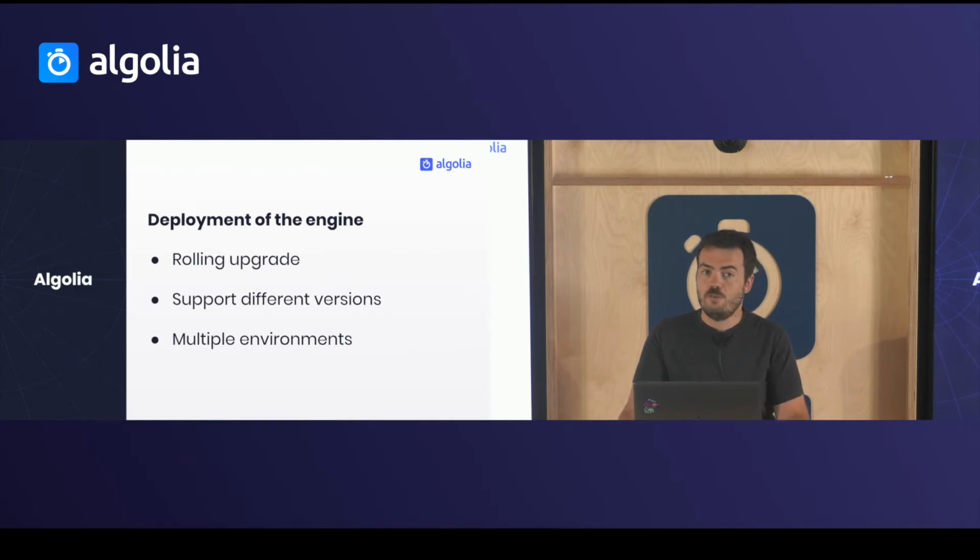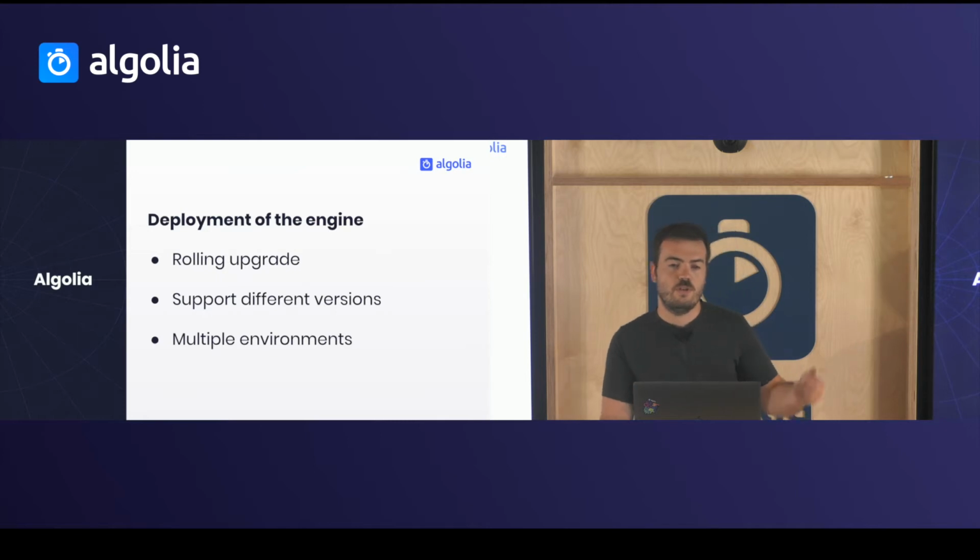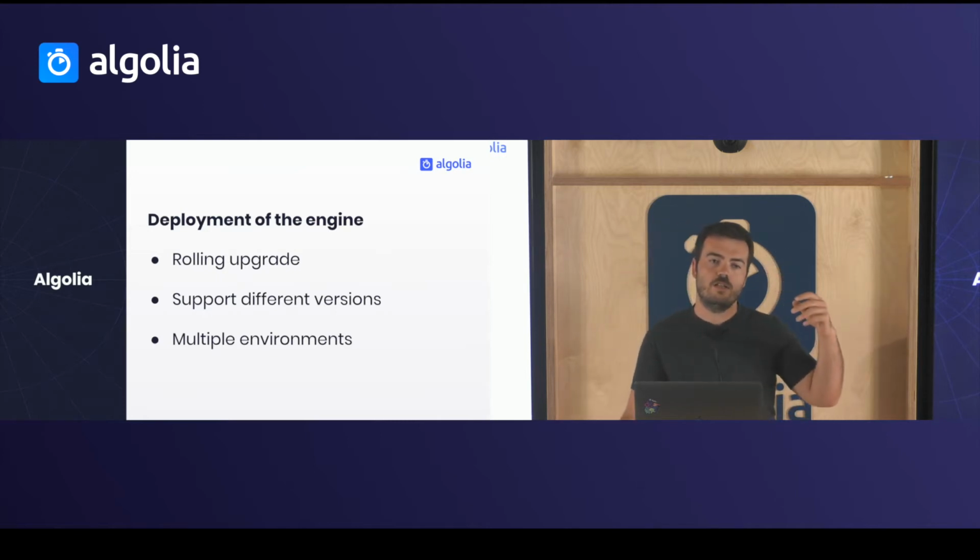But doing a rolling upgrade means that your software needs to support different versions at the same time, which is not that simple. And to make the deployment safer, we have different environments. So first, we deploy on testing, then staging, and usually all the bugs happen there. And finally, you have the production.